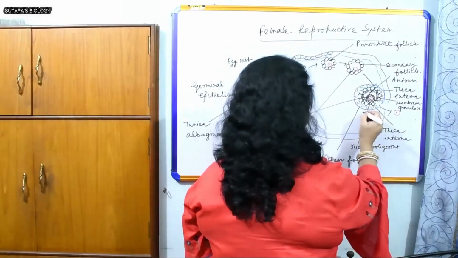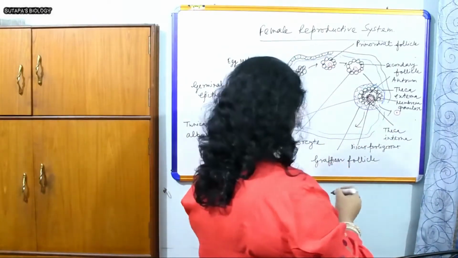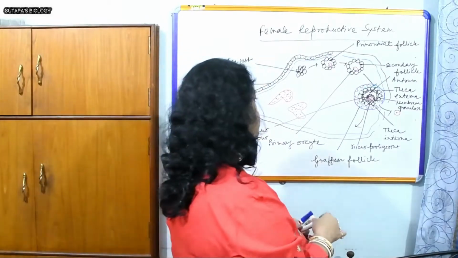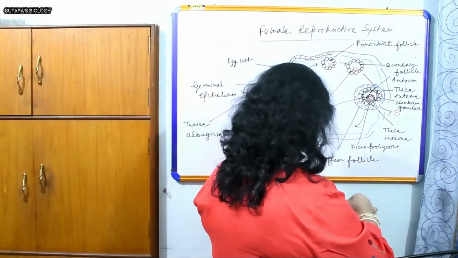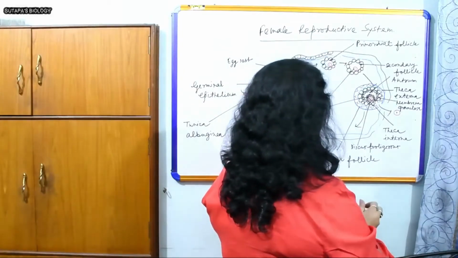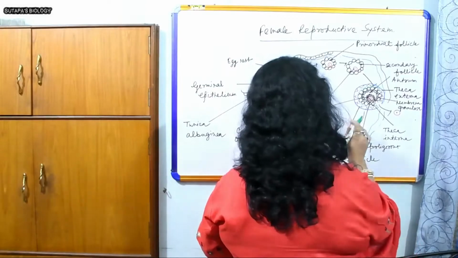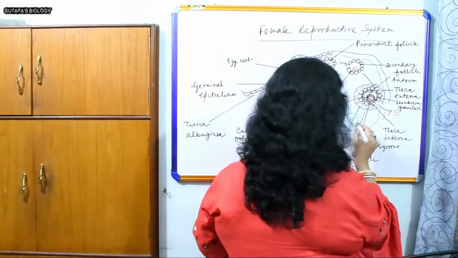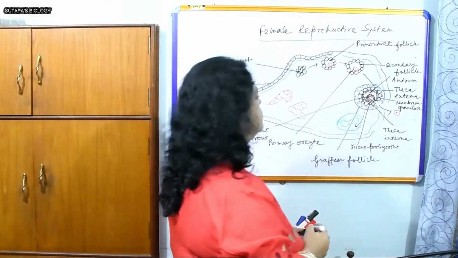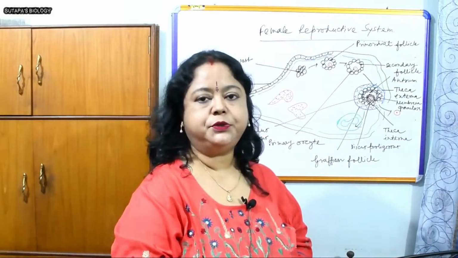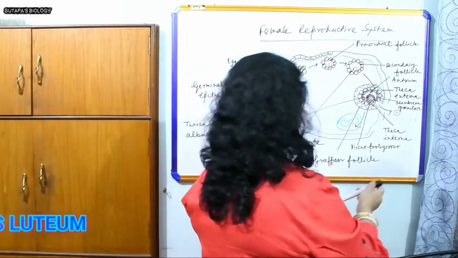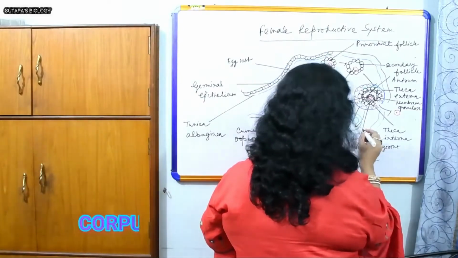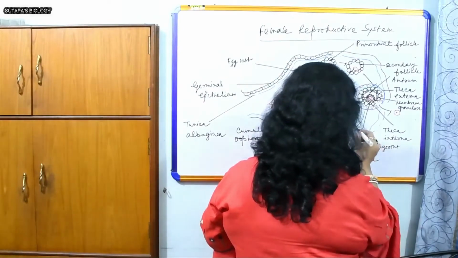After ovulation, this structure will be converted to a temporary endocrine gland, that is the corpus luteum. Corpus luteum is a yellow colored body due to the presence of lutein. Here I am drawing with green color as I don't have the yellow color. So it's known as corpus luteum. It's the temporary endocrine gland in the ovary and it secretes the hormone progesterone.